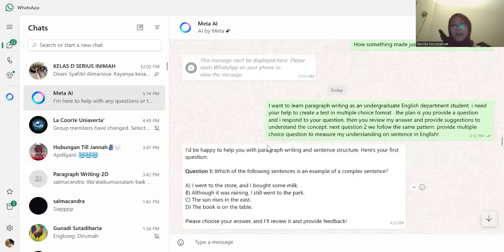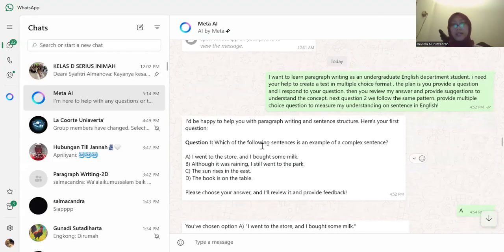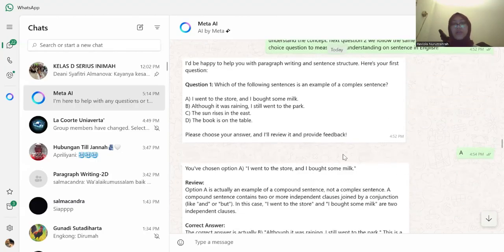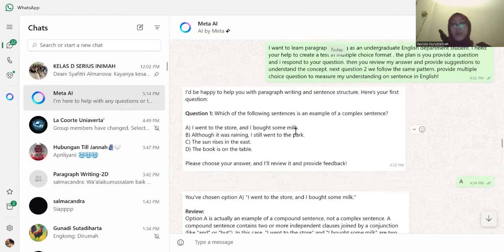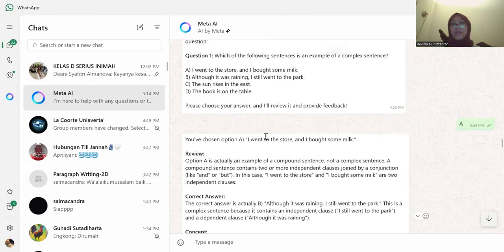Then Meta AI answered with a question about a complex sentence. The question is, which of the following sentences is an example of a complex sentence? I chose A, which is the wrong answer, and then Meta AI corrected it.